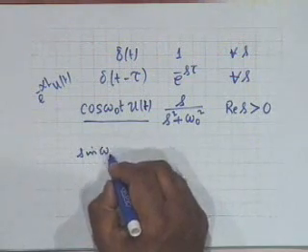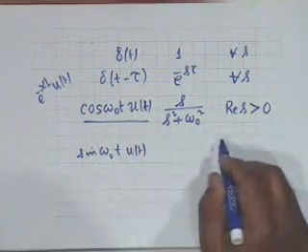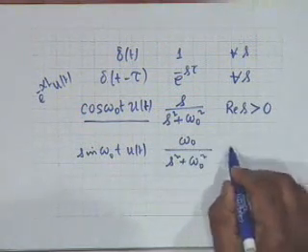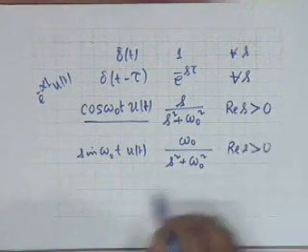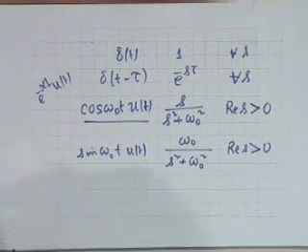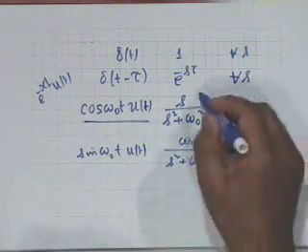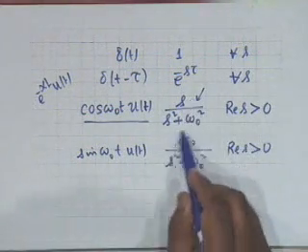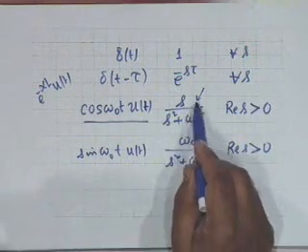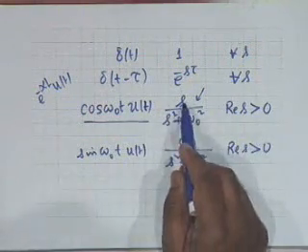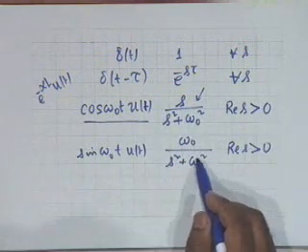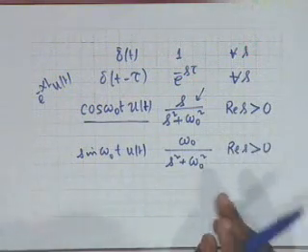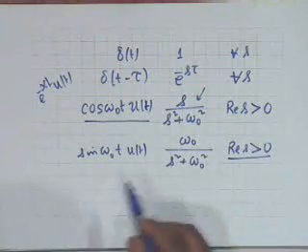In a similar manner, if I take sine of omega 0 t u of t, then the Laplace transform becomes omega 0 divided by s squared plus omega naught squared, and the ROC is the same, real s greater than 0, because the ROC depends on the poles, not on the zeros. This function has a 0 at s equal to 0. This function does not. How many zeros does this have? 2. One at origin and the other at infinity. This function has 2 zeros, both of them at infinity. The zeros do not affect the ROC. It is only the poles, therefore the ROC remains the same.